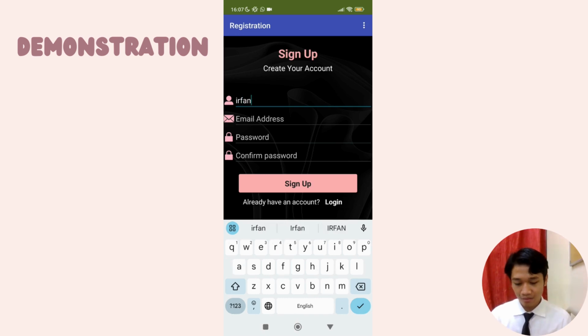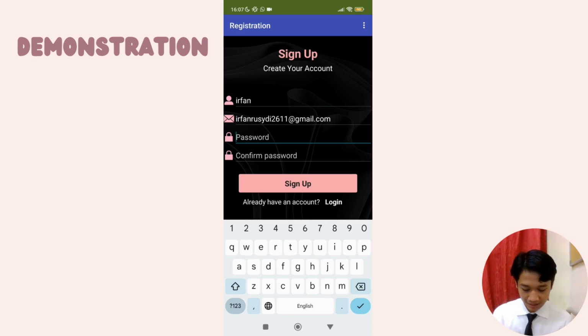We click sign up. We go to the sign up screen. It has username, email address, password, and confirm password. It also has a login button and a sign up button too.